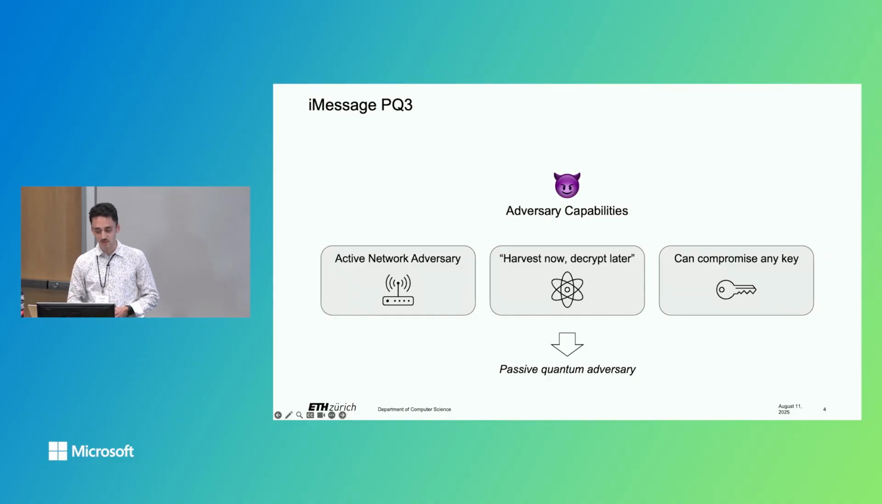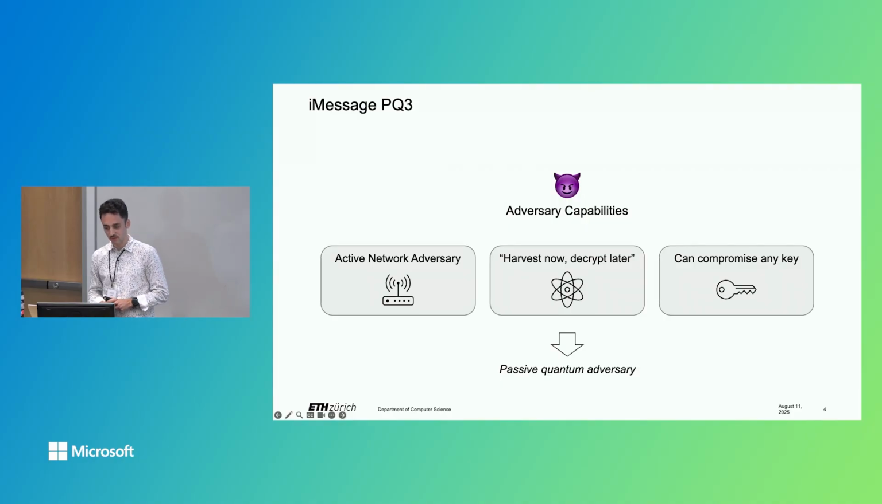iMessage intends to establish these security guarantees against a very strong adversary. So in general, we consider an active network adversary. That is an adversary who can intercept all messages that are sent on the wire, so there's no kind of transport security. They can reorder messages, they can drop them, they can send their own messages, provided they know all the contents they want to send, etc.